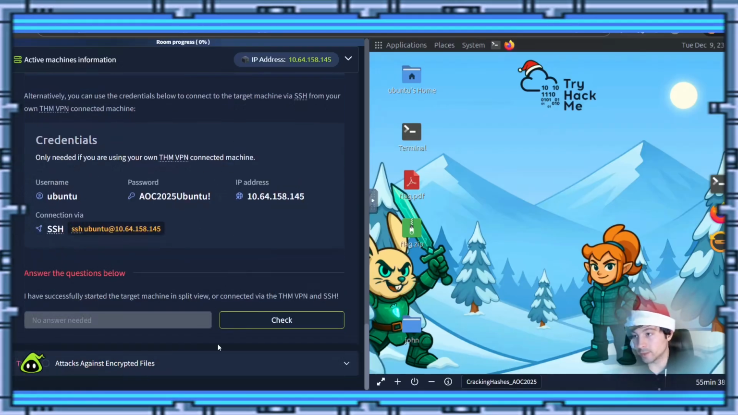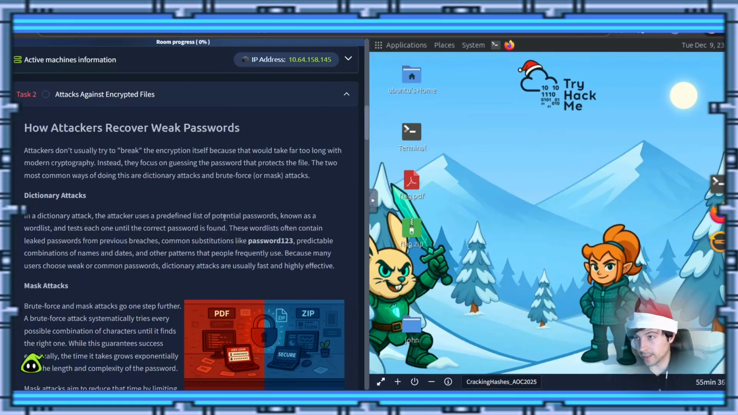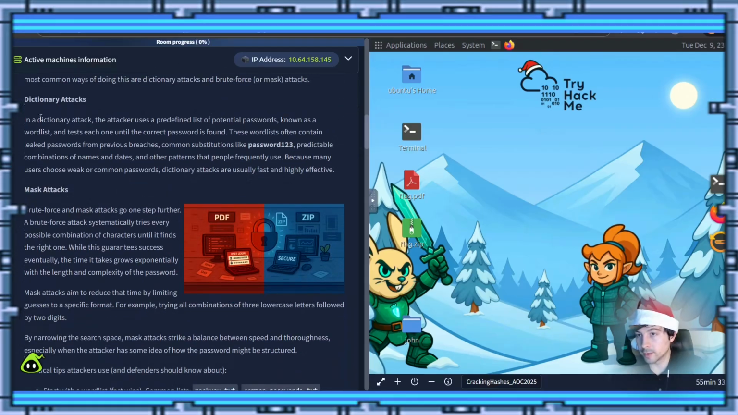So we got the machine started, and now we're going to go into the actual lab. We're going to talk about a few things: there are dictionary attacks and there are mask attacks. A dictionary attack uses a list of a lot of well-known potential passwords.